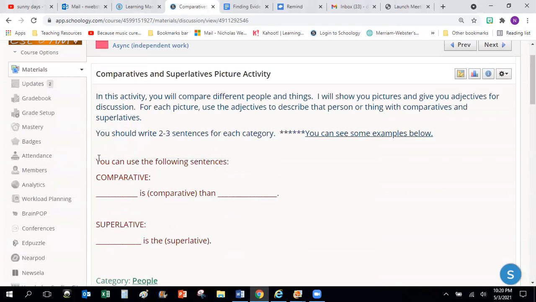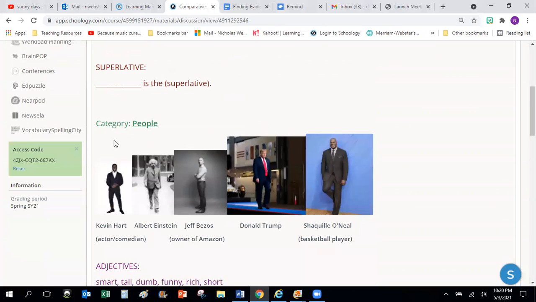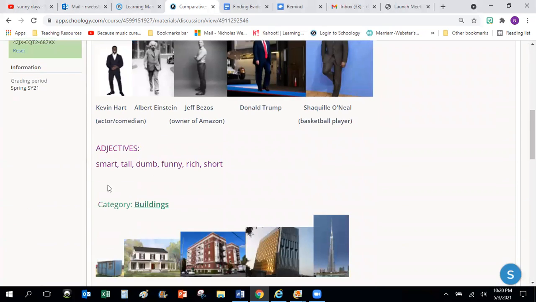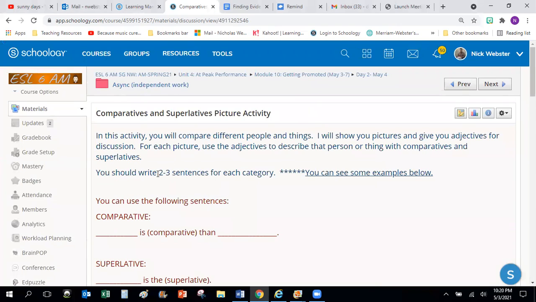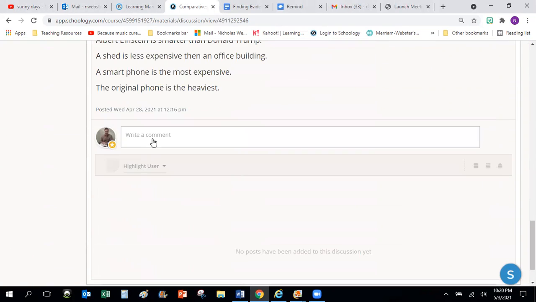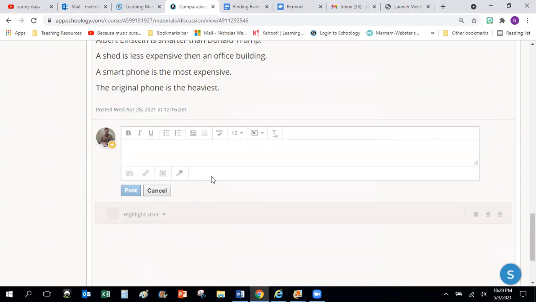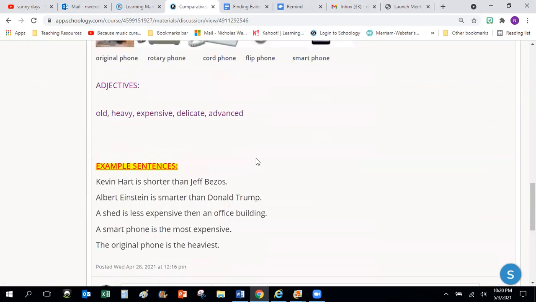You're going to write sentences for each of these categories: people, buildings, and phones. Try to write 2 to 3 sentences for each category if you can. Altogether, that will come to 6 to 9 sentences. You will write your answers in the comments, and when you're finished, you will hit post.